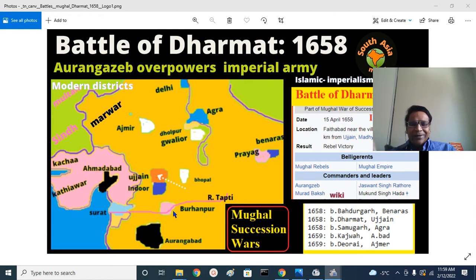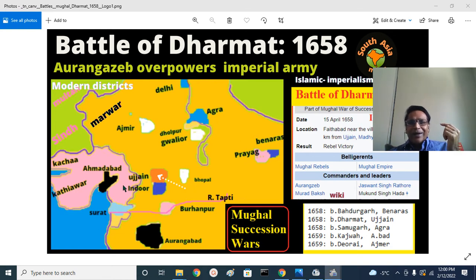Burhanpur is the latest district. That's essentially in the East Nimar region or Khandwa region, East Khandwa district or East Nimar district. This is Barwani, West Nimar. So Burhanpur district is the gateway to the Deccan, South India. The Tapti river flows here. This is the Surat district. This is the Karnavati district or Ahmedabad district. This is the Kathiawad region, Saurashtra region.